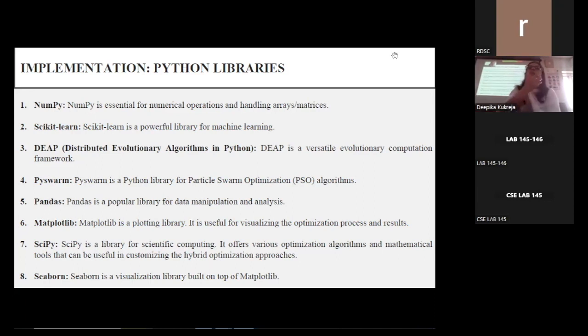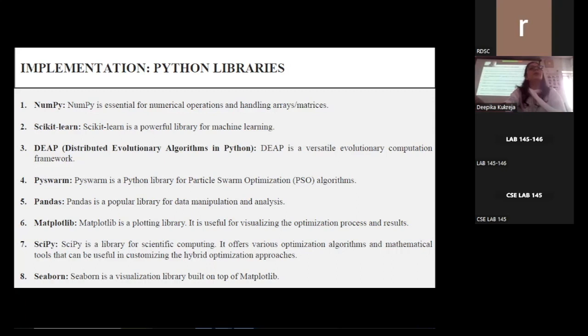Another library that I have used is PySwarm. PySwarm, as the name says, is a Python library for the implementation of the particle swarm optimization algorithm. It enables easy implementation and fine-tuning for PSO-based optimization. Pandas is a very famous library for data manipulation and analysis. It allows easy handling of data structures and data frames, which can be helpful in preparing data for feature selection and hence the classification.